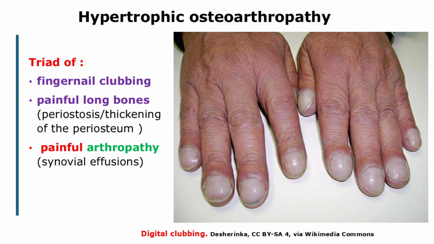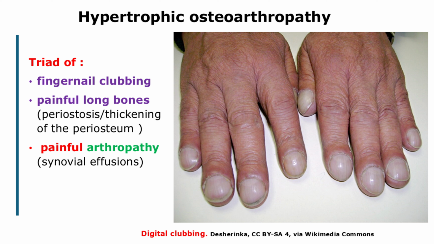It is characterized by the triad of fingernail clubbing, painful long bones, and symmetric bilateral painful arthropathy. The painful arthropathy is due to joint enlargement and synovial effusions, for example, in the wrist joints. The pain in long bones is due to periostosis, which is an inflammatory thickening of the periosteum. This periosteal reaction can be seen on imaging as an increased uptake on bone scan or PET.